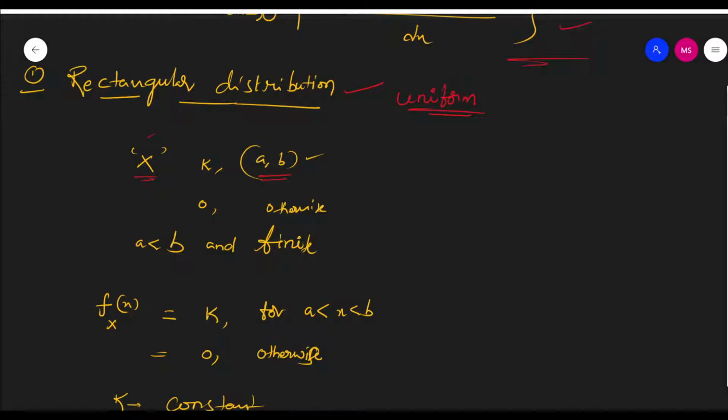Then x is said to follow a rectangle distribution if its probability density function is a constant, k, on the range a comma b, and the PDF is 0 otherwise, that is, outside the specified range a comma b. Here a and b are real numbers such that a is less than b, and it is finite. This is very important.